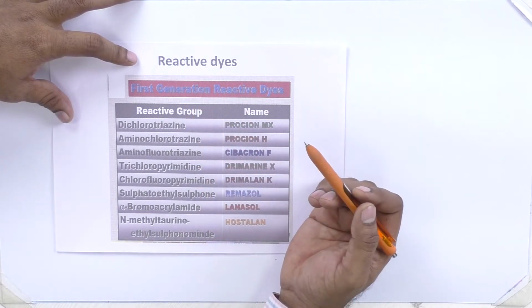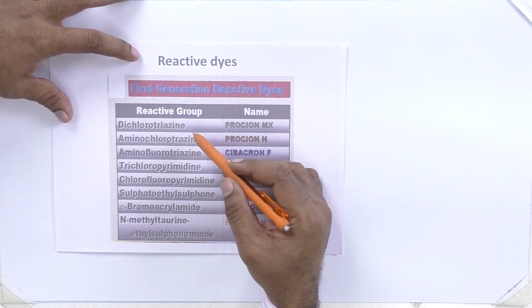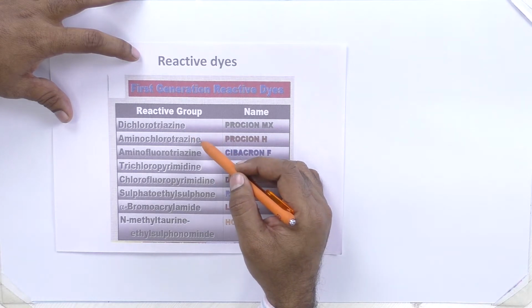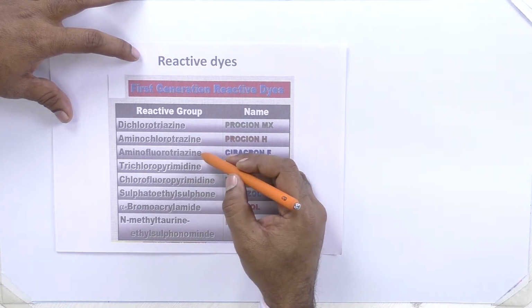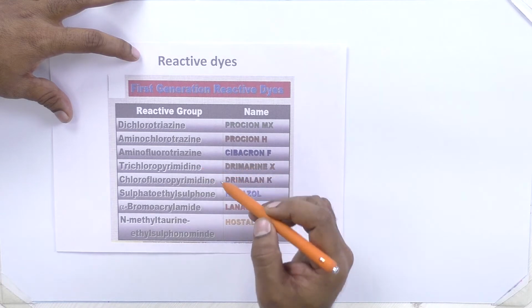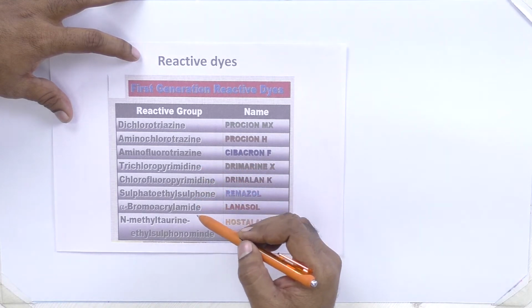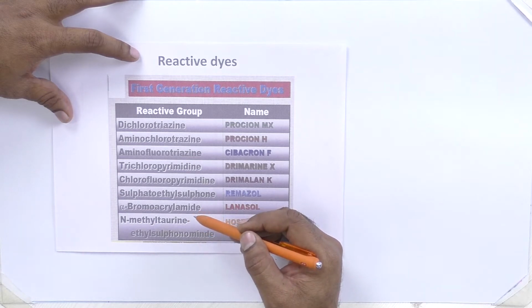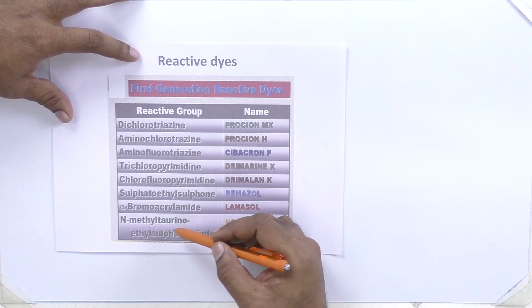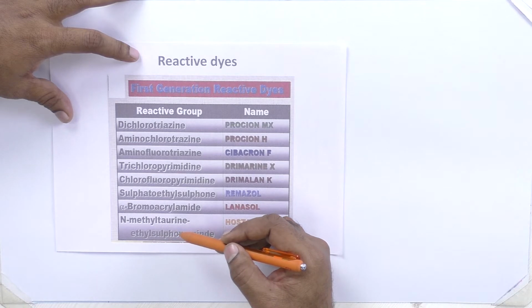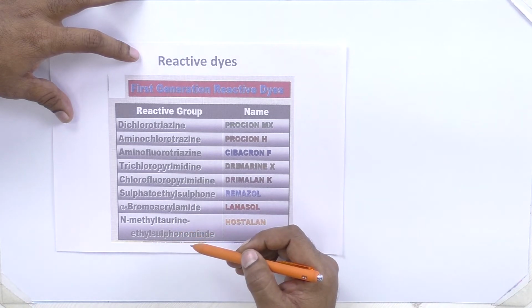In first generation reactive dyes, the reactive groups are dichlorotriazine, aminochlorotriazine, aminofluorotriazine, trichloropyridine, chlorofluoropyridine, sulfatoethyl sulfone, alpha bromoacrylamide, and N-methyl-toluene ethyl sulfoamide.